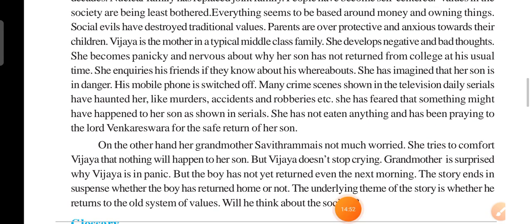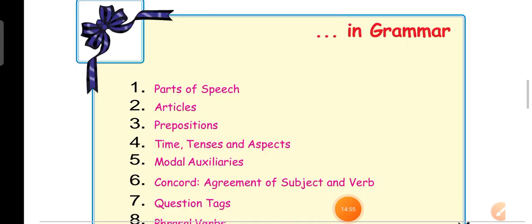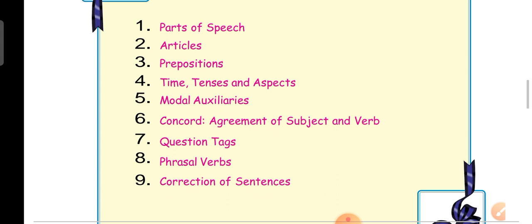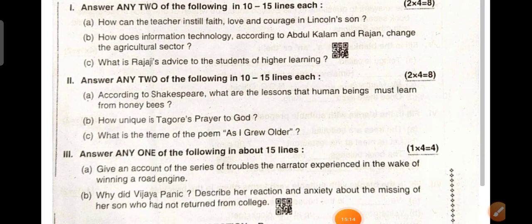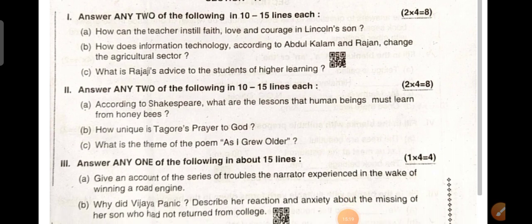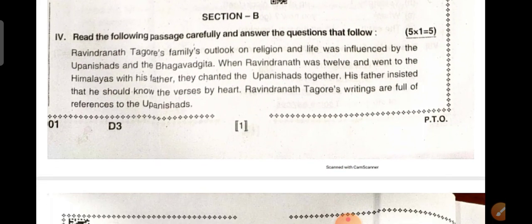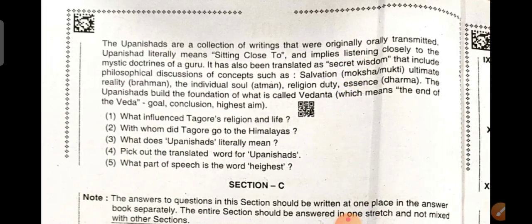So I finished this section A: prose, poetry, extensive reading. And section B is the passage; any passage you may get from your textbook. Next, section C is the grammar part. Okay, so this is the grammar part. If you start with the grammar part, you may carry 25 marks. You may get 25. Pass marks 18. Okay, I have shown this section's answers: first prose answers, poetry answers, extensive reading answers also. Section B, passage. Section C, this is the grammar part.